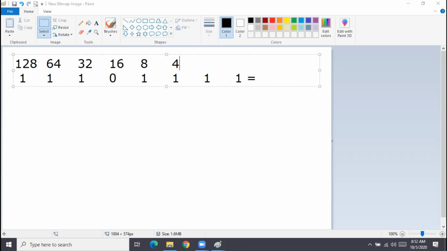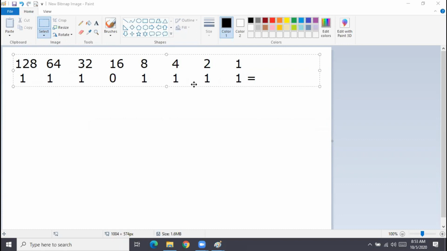4. This is not something rocket science. Everybody is aware of this, right? Powers of 2. 2 raised to 0 is 1. 2 raised to 1 is 2. 2 raised to 2 is 4. 2 raised to 3 is 8. 2 raised to 4 is 16. 2 raised to 5 is 32, 2 raised to 6 is 64, 2 raised to 7 is 128. So these are the values, which many times some people will write down on paper.